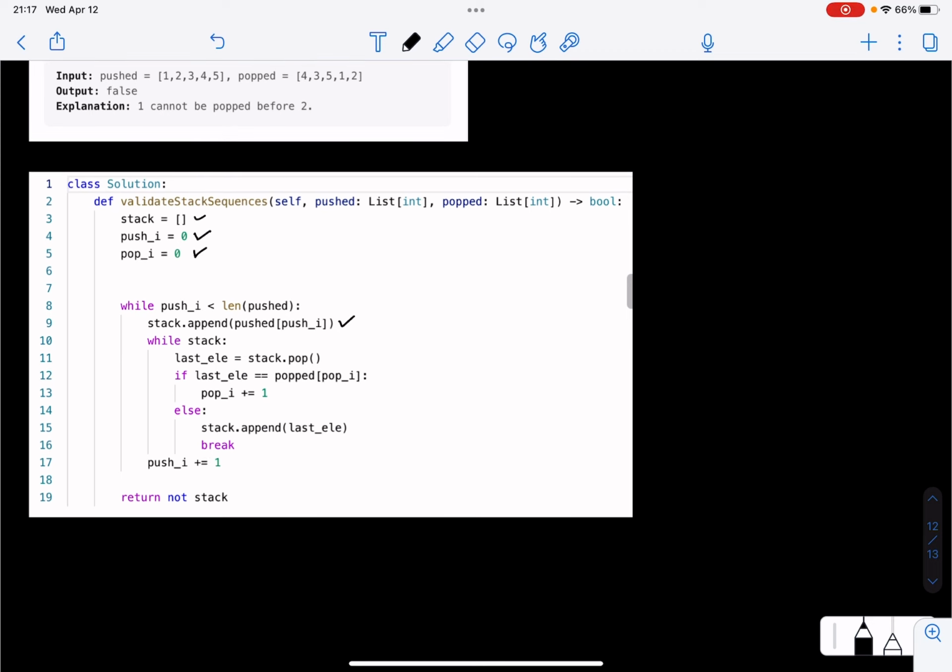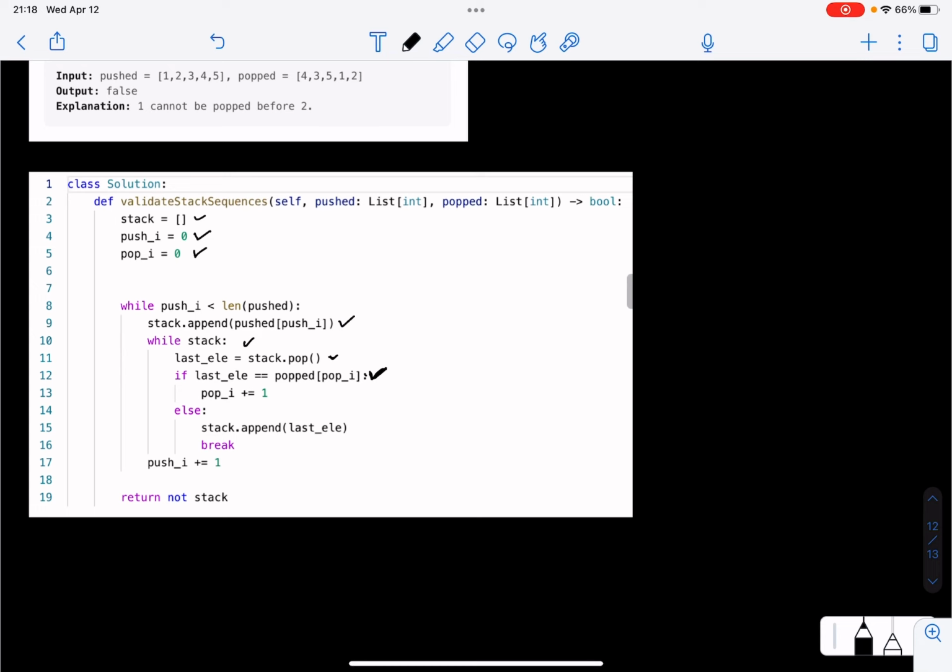Now once we do that, we check, can we pop the element. So we keep going through the popped array, and we see if the last element is equal to the element pointed to by our pointer in the popped array.